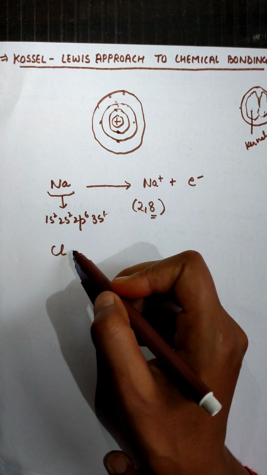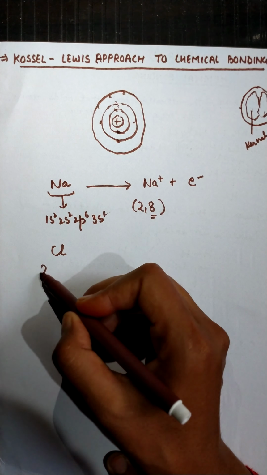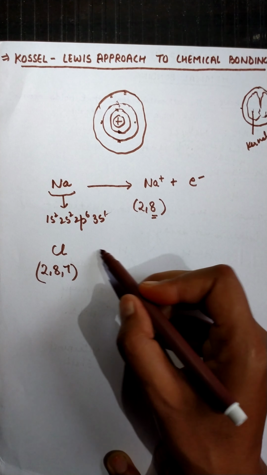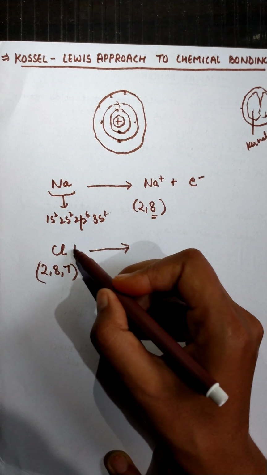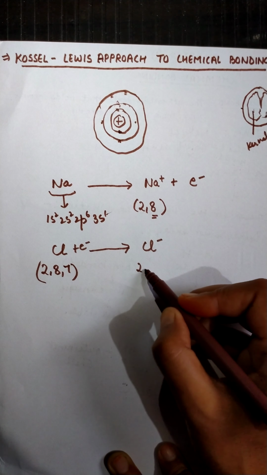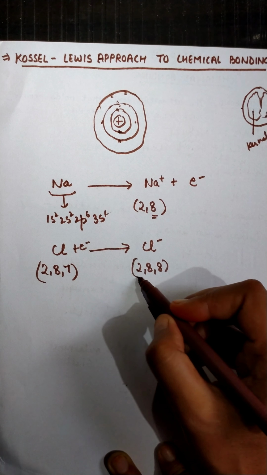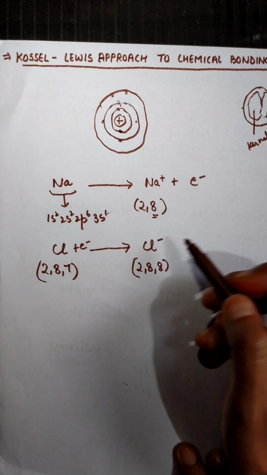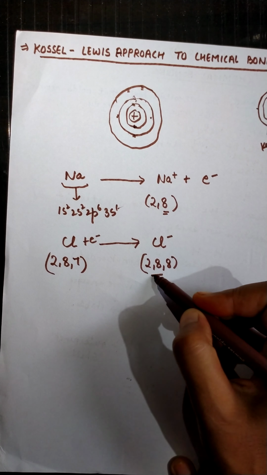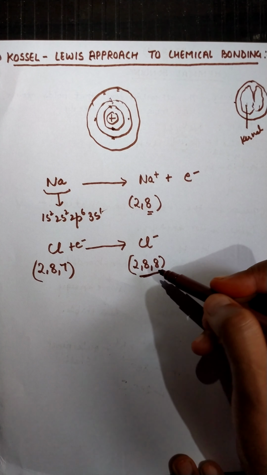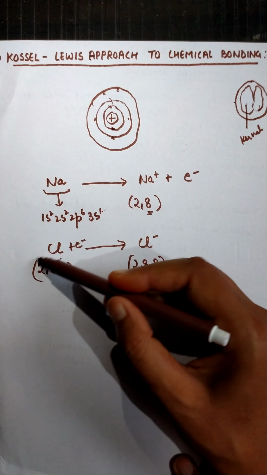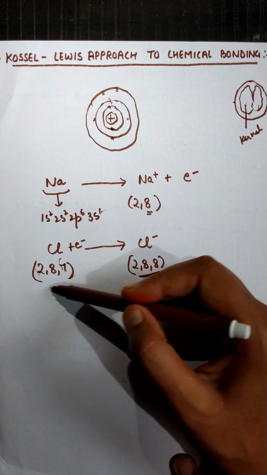Similarly, if we take the example of a non-metal like chlorine, its configuration is 2,8,7. Here 7 electrons are there in its third shell, that is the valence shell. So it can easily take 1 electron from outside and form the Cl- ion, which has the filled 2,8,8 configuration. So according to Lewis, every atom tends to have its filled octet. Every atom wants to fulfill its octet to become stable. And all these valence shell electrons protect the inner core electrons or kernel of the atom.